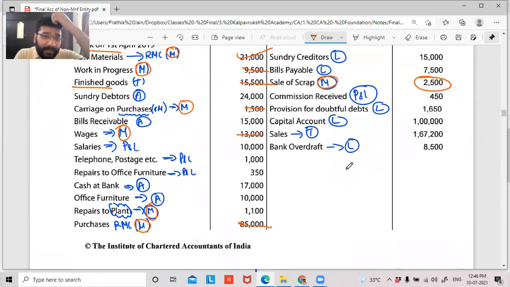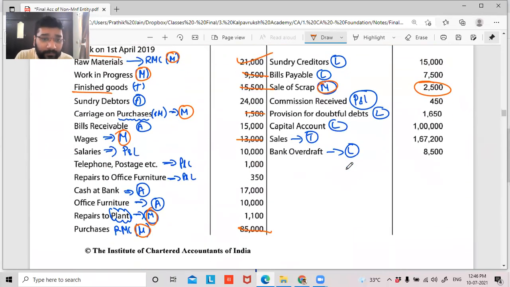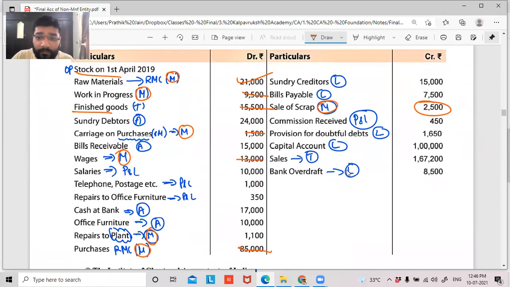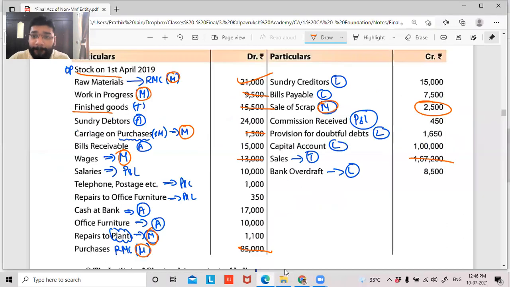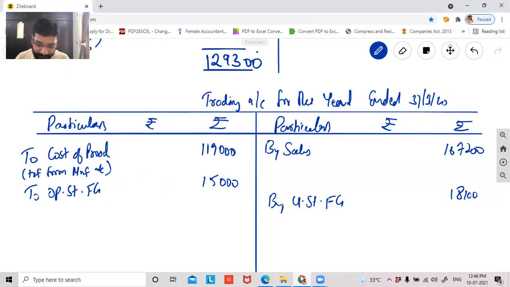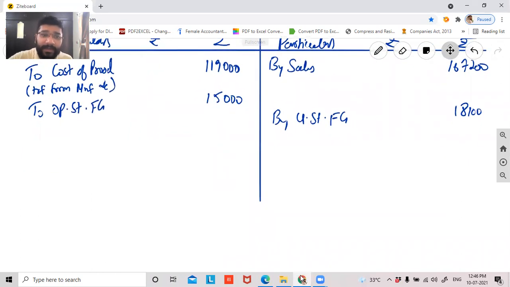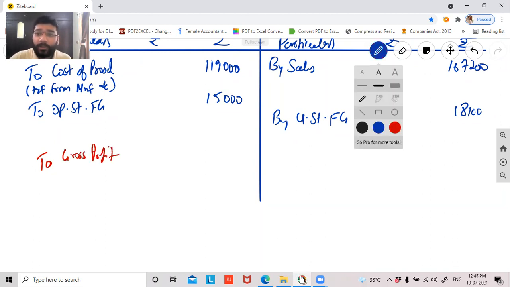Anything else to be recorded in my trading account, guys? Sales 1,67,200. By sales 1,67,200. Correct? Anything else in my trading account? No, that's all. Now let's balance it and get the gross profit. To gross profit or gross loss, please tell me, income is more or expense is more? Income is more. How much? 1,85,300. That is the total.